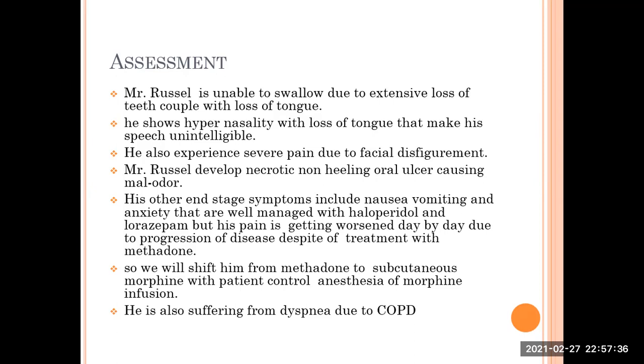His other end-stage symptoms include nausea, vomiting, and anxiety that are well managed with haloperidol and lorazepam, but his pain is getting worse day by day due to progression of disease despite treatment with methadone. So we will shift him from methadone to subcutaneous morphine with patient controlled analgesia of morphine infusion. He is also suffering from dyspnea due to chronic obstructive pulmonary disease.